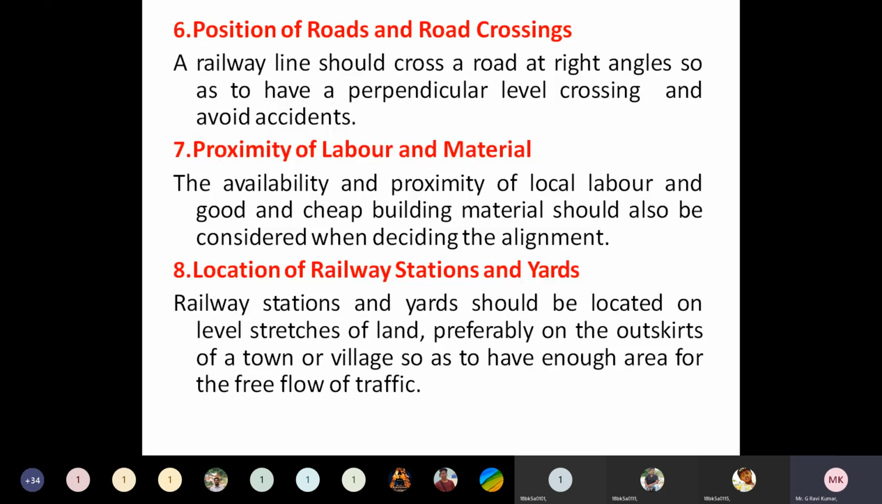Where we can load the goods into the train, or unload the goods from the train, those places are called a railway yard. And the place where passengers can get into the train, or come out from the train, is called a railway station. A railway yard is nothing but the place where we are loading or unloading the goods into or from the train. So the place where we can construct a railway station and the place where we can provide a railway yard, these two are also important considerations we need to take while designing or planning an alignment.